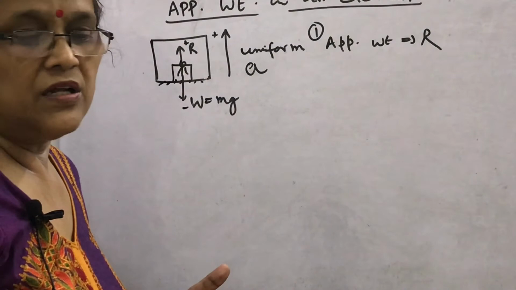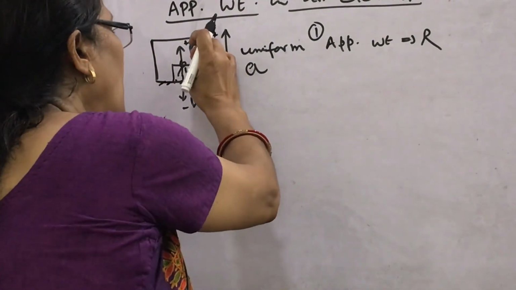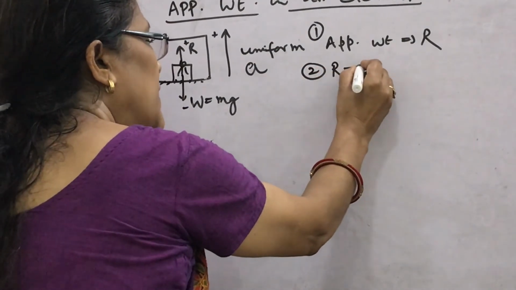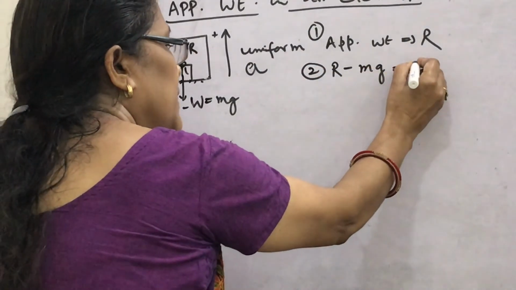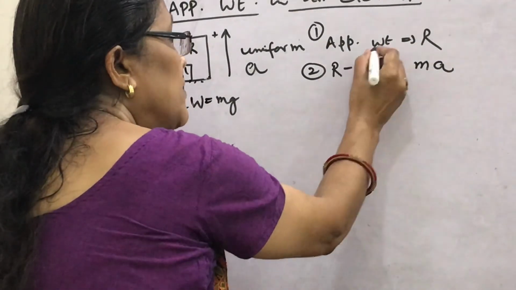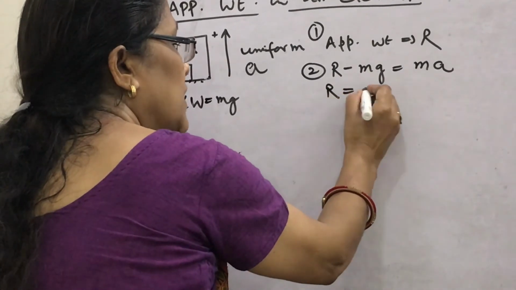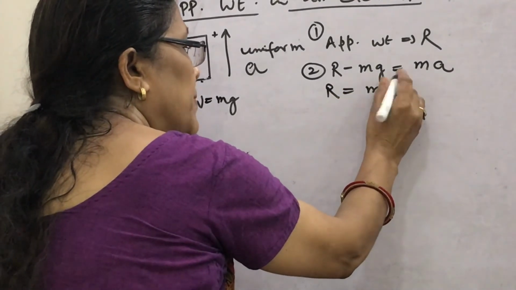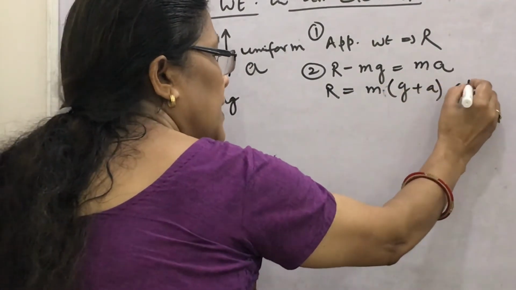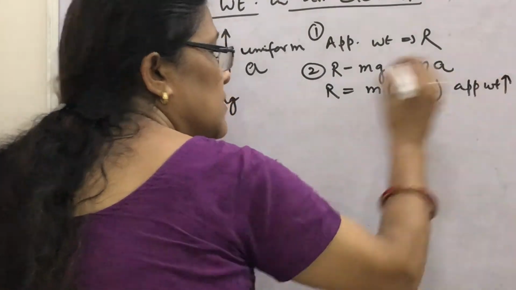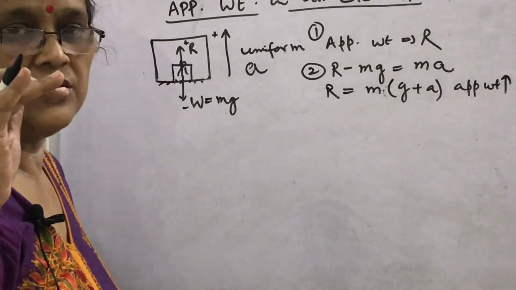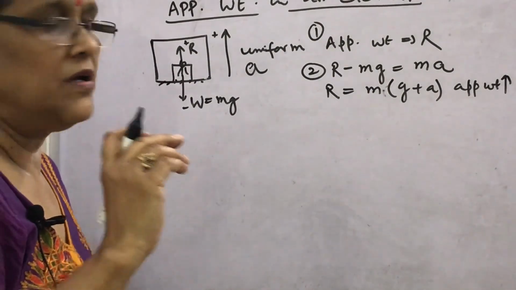In the second case, R minus mg will be equal to ma. So the apparent weight R becomes m(a plus g). The apparent weight increases if the lift moves upward. You might have experienced this in the elevator when it goes up.